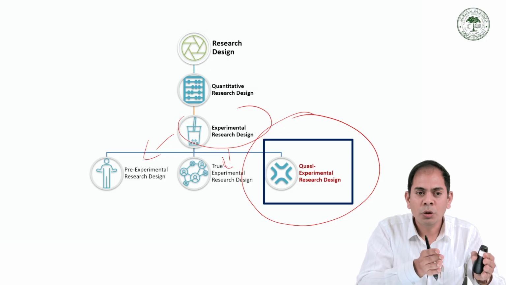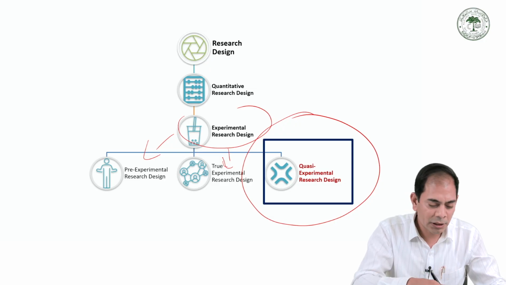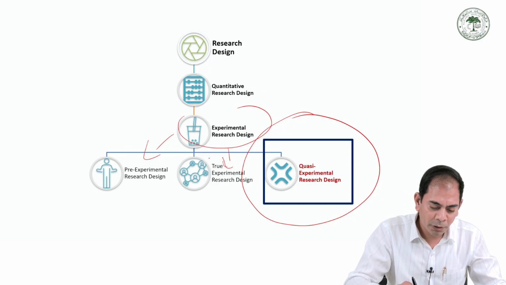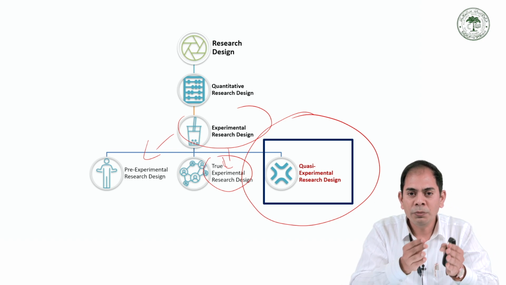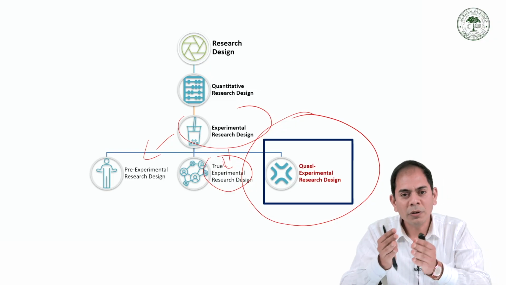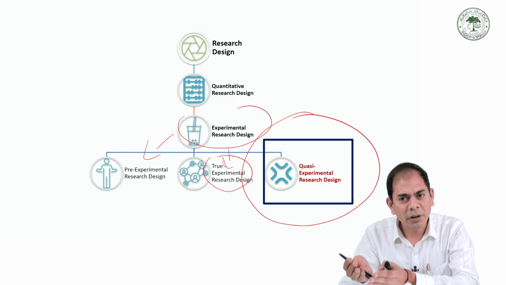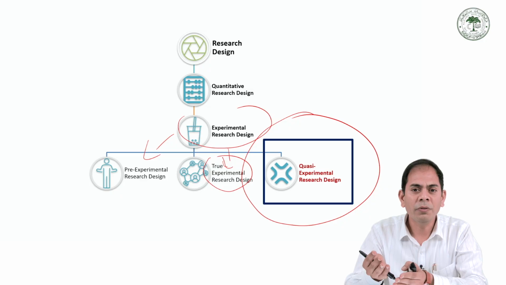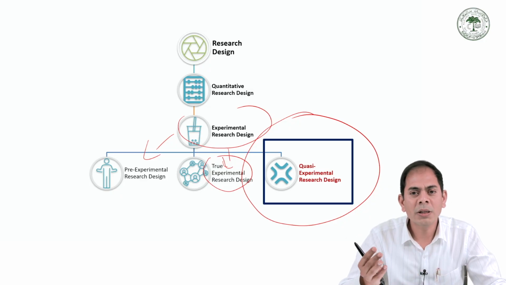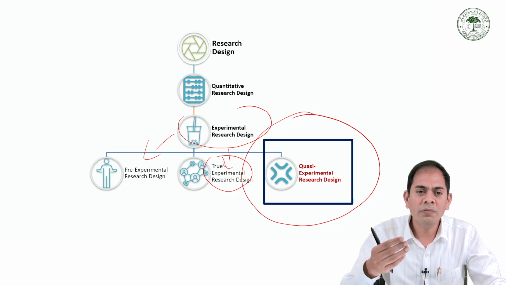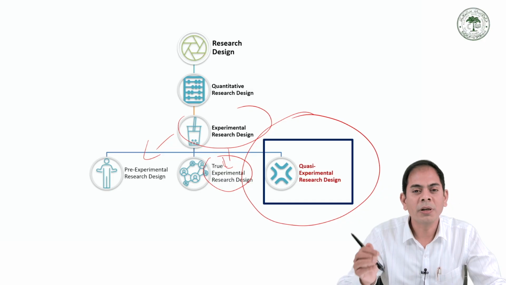In the last two research designs, the two experimental research designs, most of the time we use random assignment. Here the important thing is we try to find out the effect of the treatment, the effect of the intervention, but without complete random assignment. It means there is no random assignment, and after that we go to find out the effect of the treatment. This type of research is called the quasi-experimental research design.